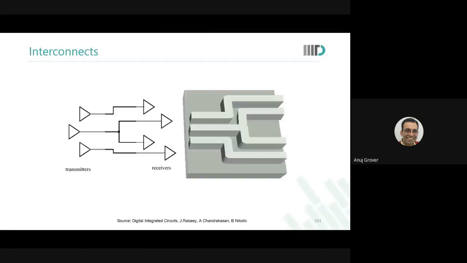So now we come to the next set of devices on silicon that we have, which is wires. So we already talked about wires a bit, so I will be slightly fast in this region.